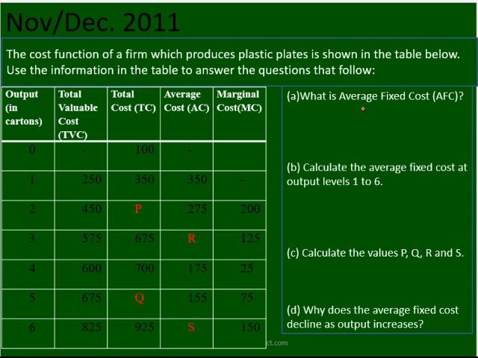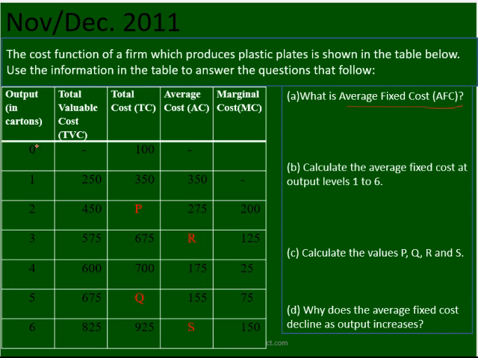So what is average fixed cost? Please, we have no column for average fixed cost. But when you look at the total variable cost, we have total cost, average cost, marginal cost. Then we have to calculate average fixed cost. So what's our fixed cost first?